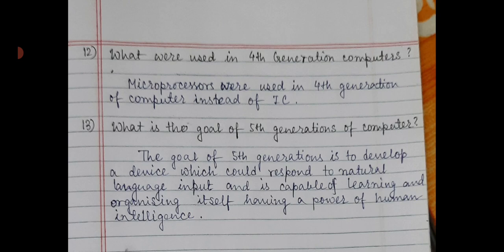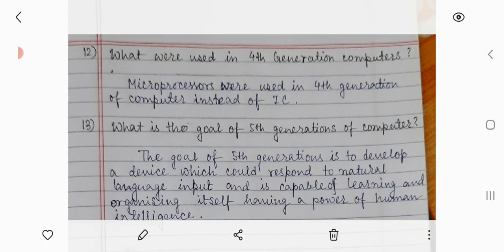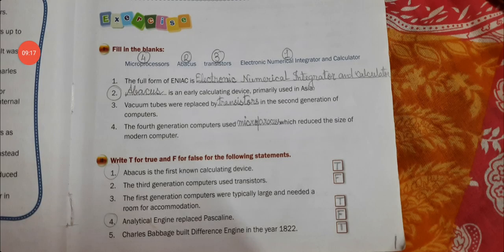Okay, that is our 6 questions and answers. I will post the image. Next, we will discuss the exercise question answers. Yes, now we will discuss the exercise question answers, that fill in the blanks.